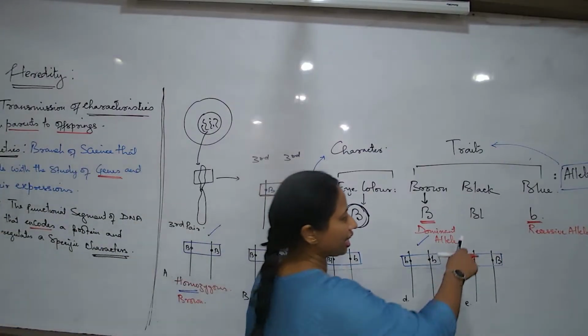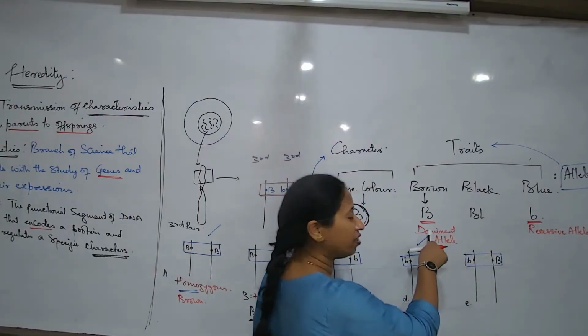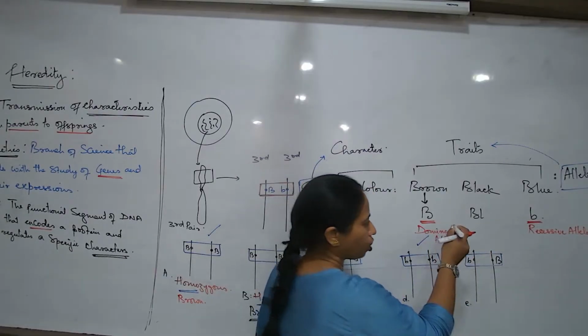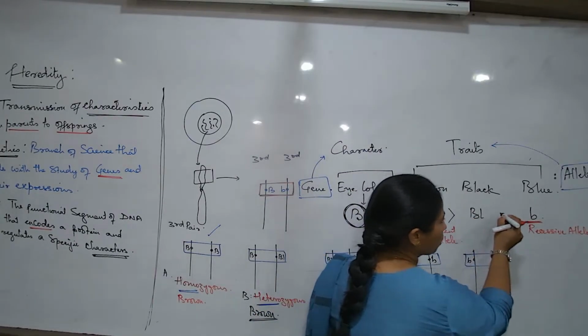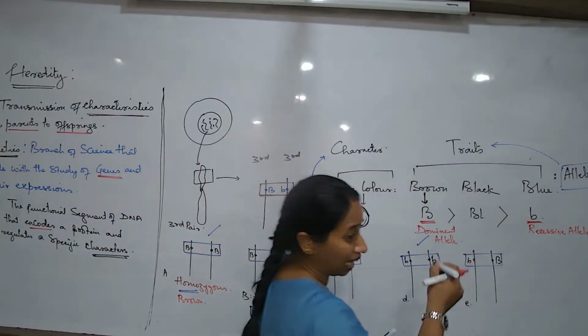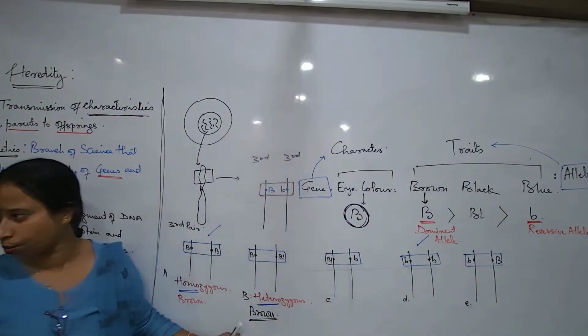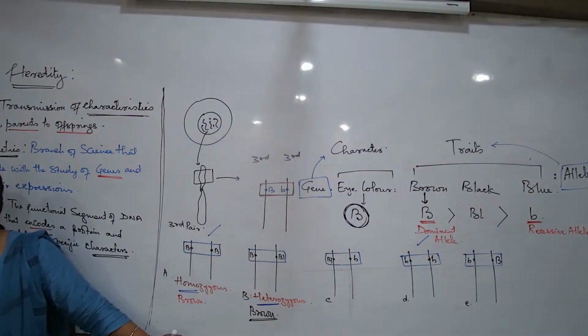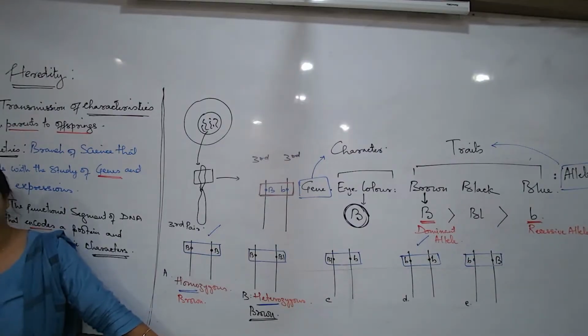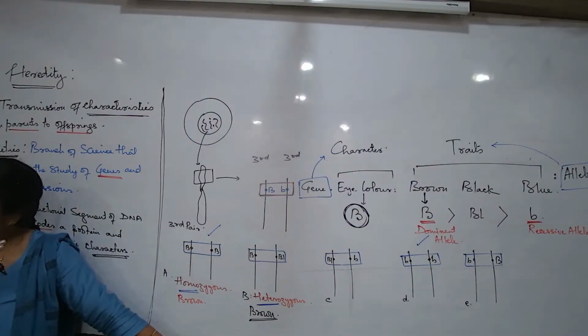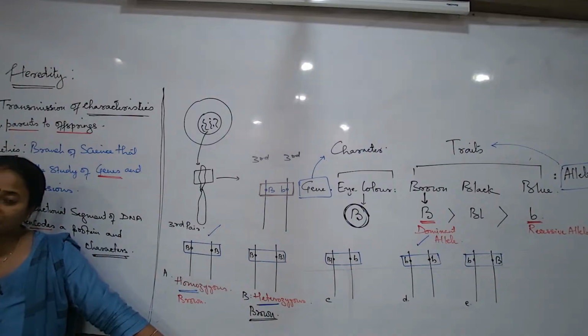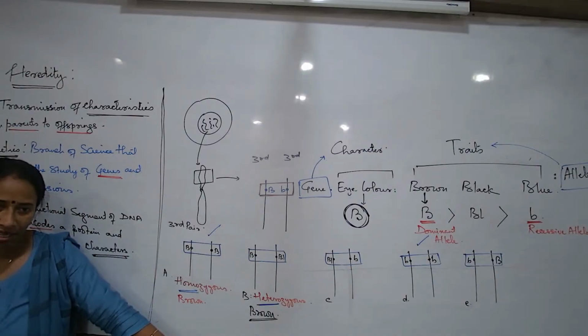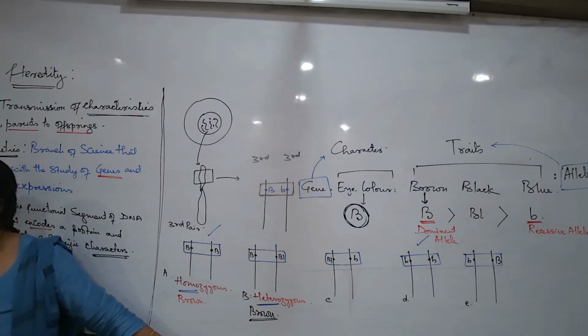Because this allele is less powerful than this. So there is always a sequence of dominance, which is also quite like maths, with ascending and descending orders, exactly the same. For this pair of alleles, there is always a sequence of dominance and a sequence of recessiveness.